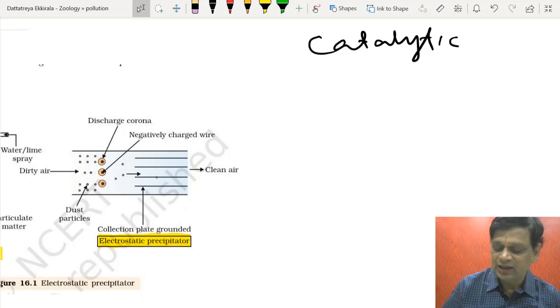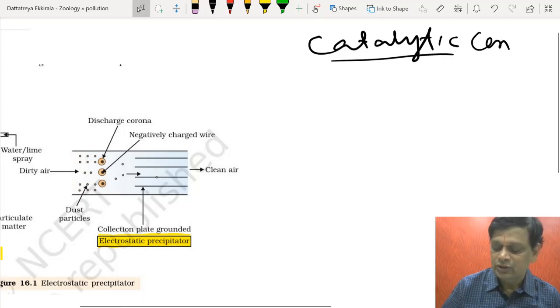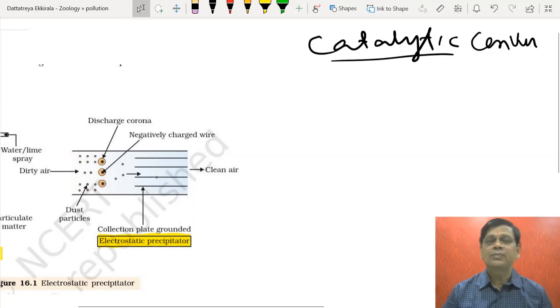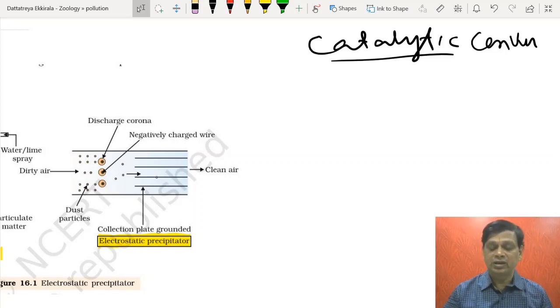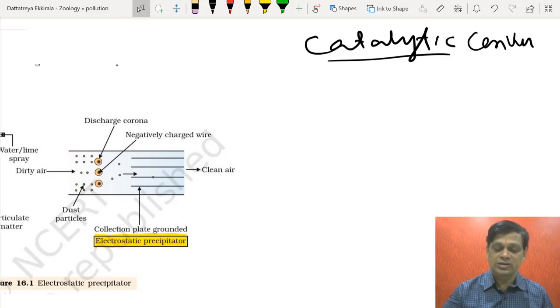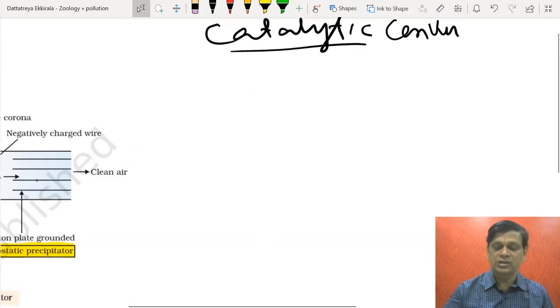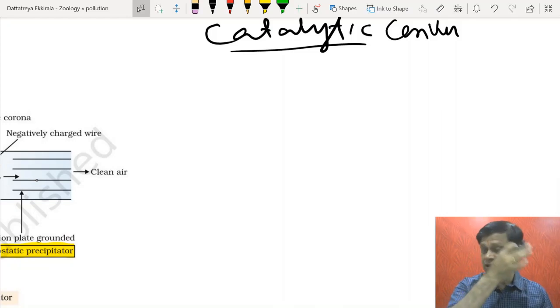These catalytic converters use costly metals like rhodium, platinum, and palladium. That's why, following these Euro norms or Bharat Stage, India is going to directly enter Bharat Stage 6 from 2020.